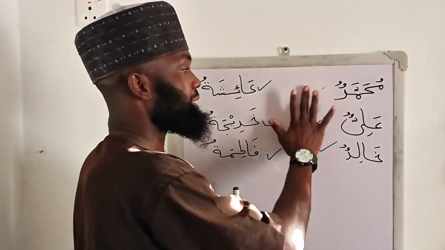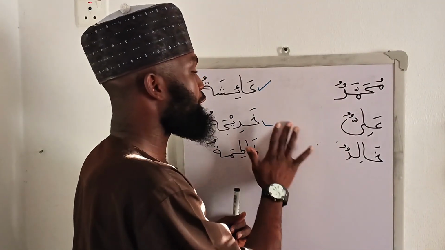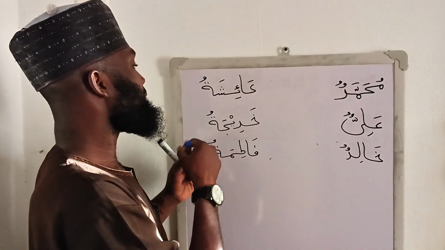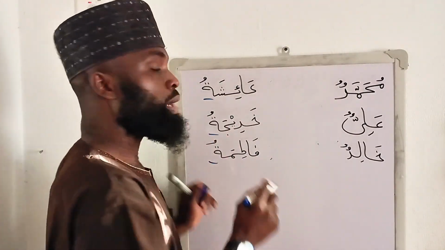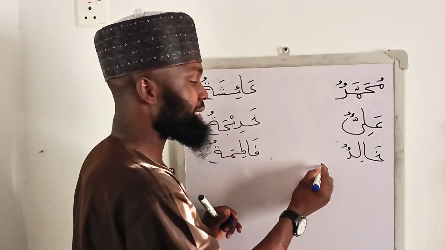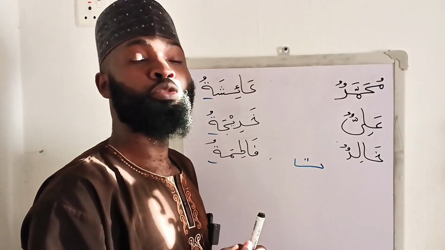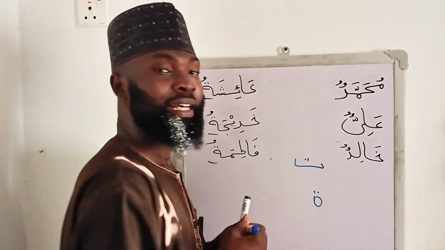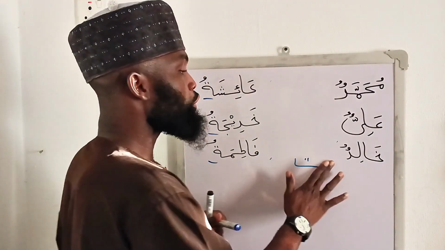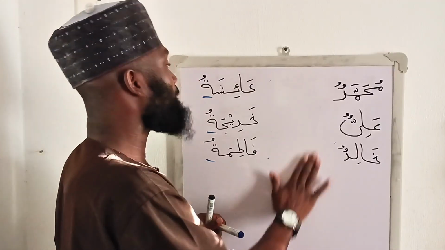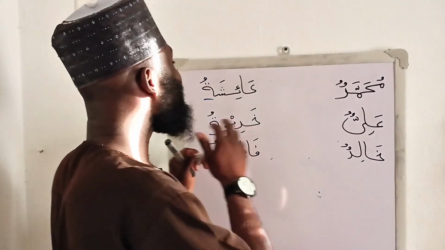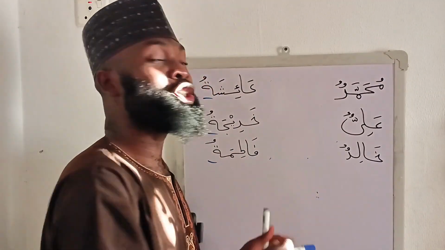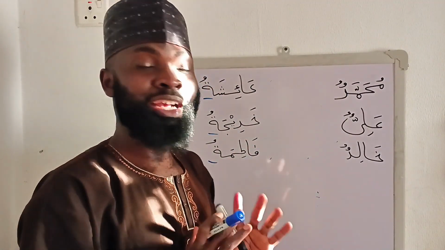something. What is that? First, that all the names of females are ending with ta'un marbuta. Can you see all? They are ending with ta'un marbuta. In the Arabic language, we have two types of ta. We have this ta. This is called ta'un maftuha. Then we have this closed ta. This is called what? Ta'un marbuta. So all the names of females you can see here, from Aisha to Khadija to Fatima, they are all ending with ta'un marbuta. While the names of males, Muhammadun, Aliyun, Khalidun, they are not ending with ta'un marbuta.